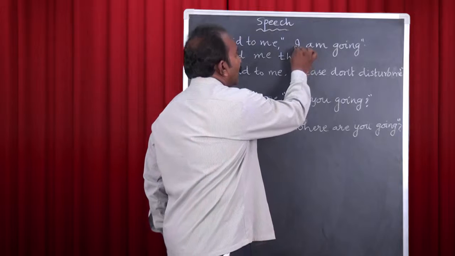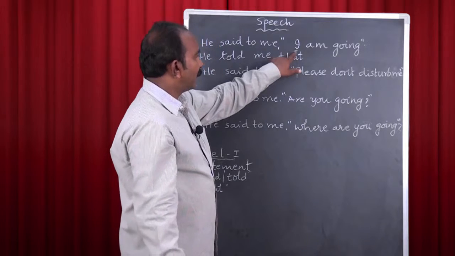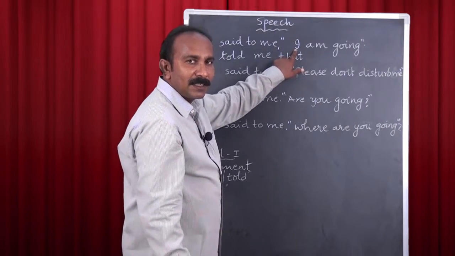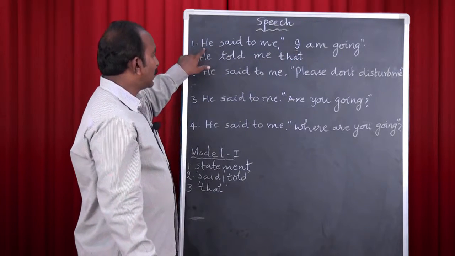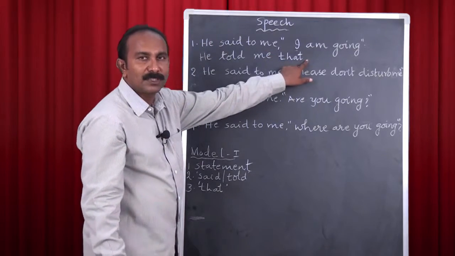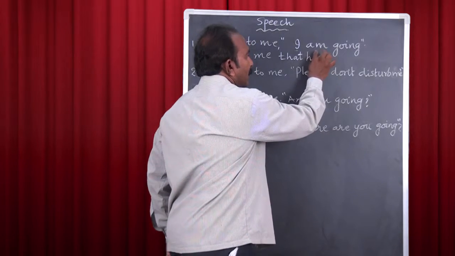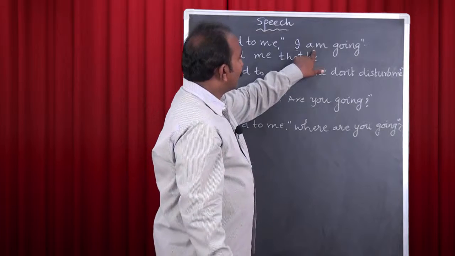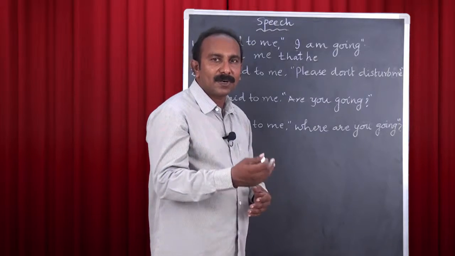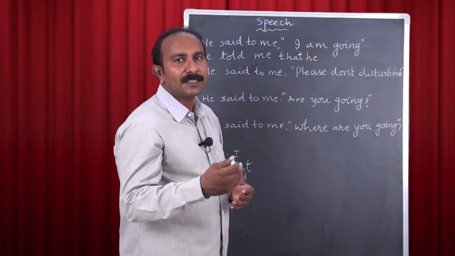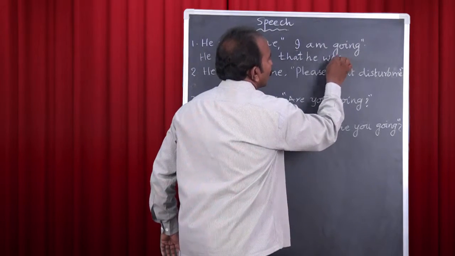And now come to the change of the pronoun. Identify the pronoun here. Here we have first person. When there is first person, as I told you, it is changed according to the subject of the reporting verb. Here the subject is in third person. So here we have to use third person. That is he. That he. And as per the table, you can identify that am is changed as was or were. When there is am or is or are in the direct speech, it is changed as was or were. Here the pronoun is he, so we use was. And then going.